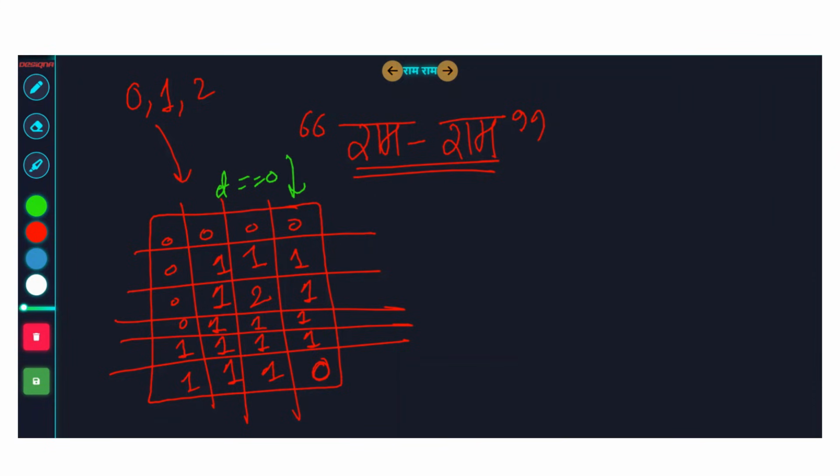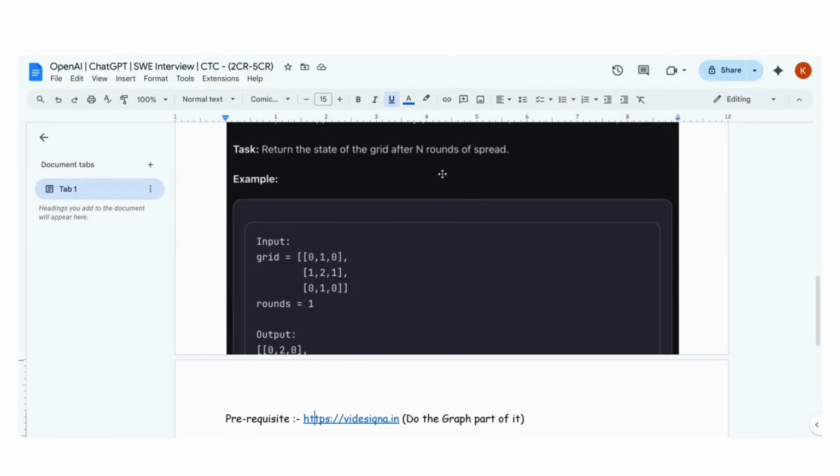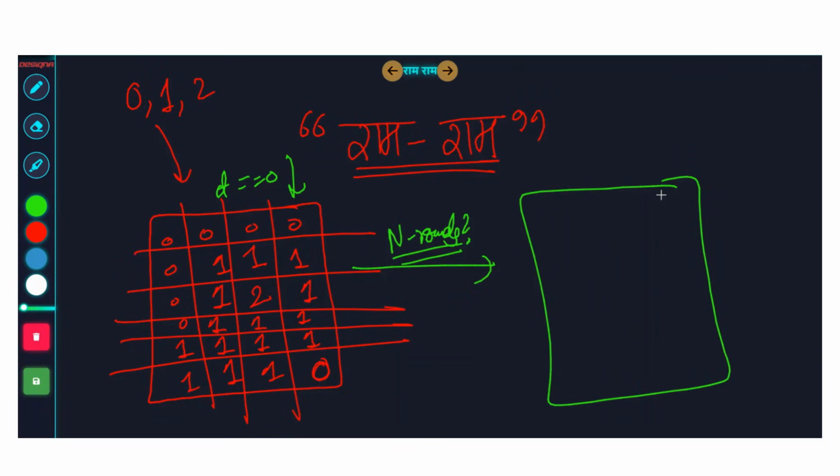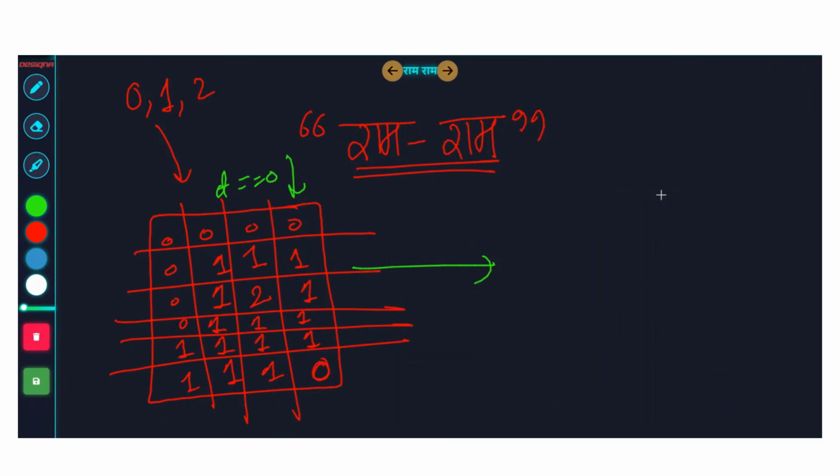So they have given us some timing, the number of rounds. They're asking us that after n rounds, how will the final matrix look like? That's the first question. After n rounds of disease spread, how will the matrix look like? So let's say they told you to tell how the matrix will look after the first round. So guys, the disease is going to spread from the number 2. If this is a 2, it is going to spread the disease in 4 directions: up, down, left, and right.